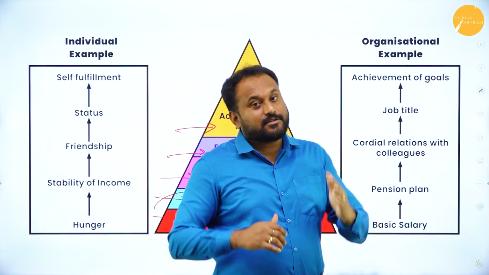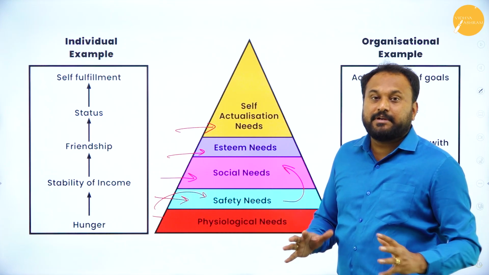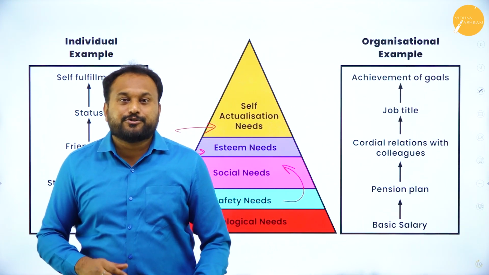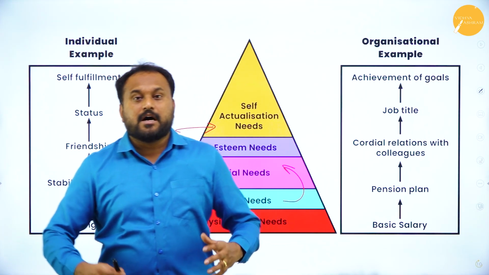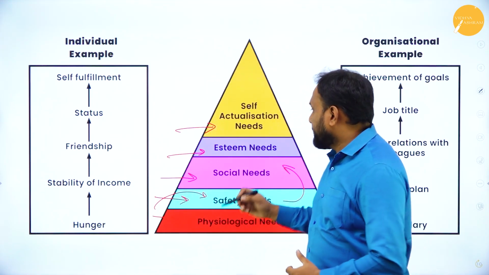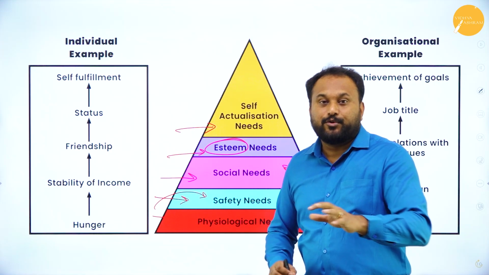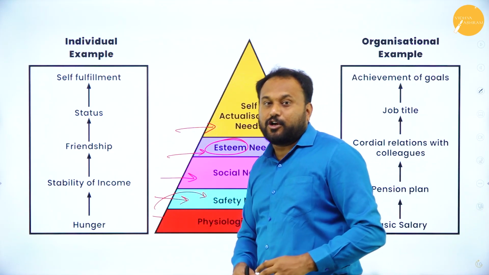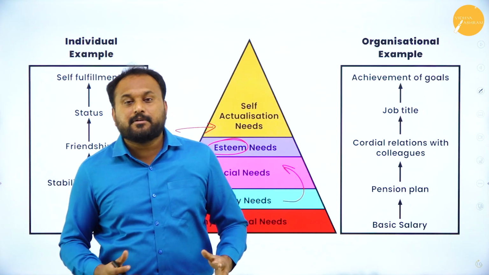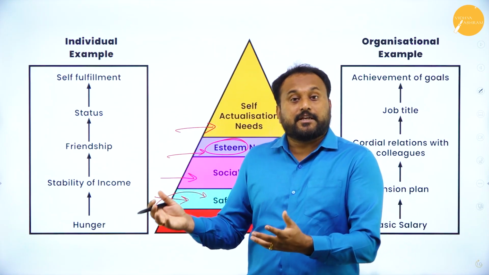When it is the hierarchical need, after social, esteem. Esteem means now a little kind of a show off, right? Now people want to show that I have a house, I have a bungalow, I have a very big car. See, the word esteem is there. You people would have heard about this Esteem car, which Maruti Suzuki launched. The word esteem means very big. So now people want to show to the entire world that now we have a lot of money.